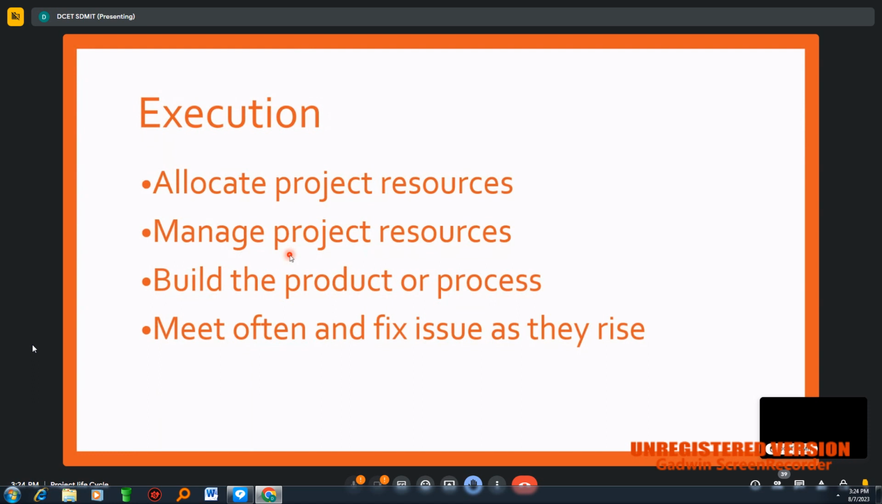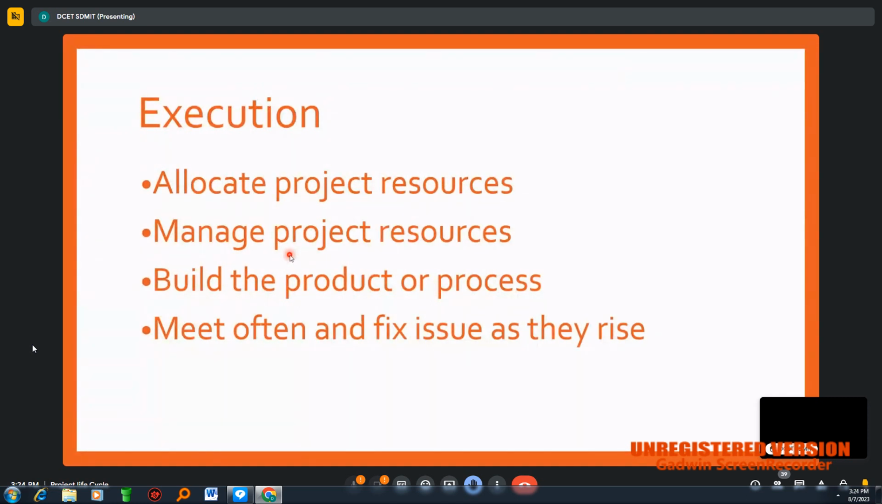Next is building the product or process. Product means, if it is a manufacturing industry, the project is the manufacturing of goods. If it is a construction industry, it is the building of a structure. So the actual execution work here, building a product or a process, has to be done.